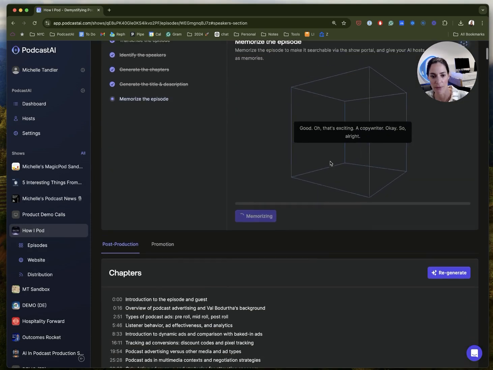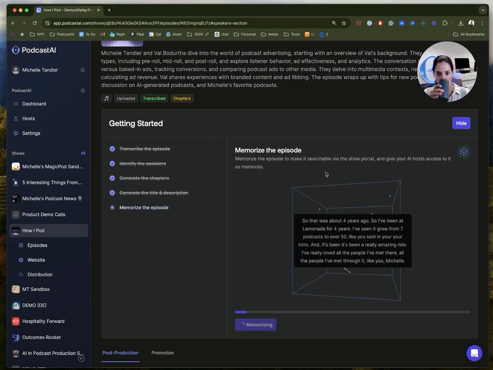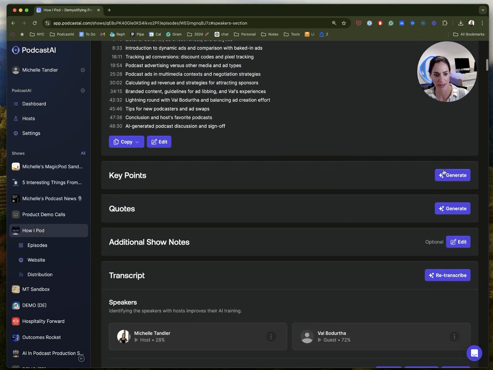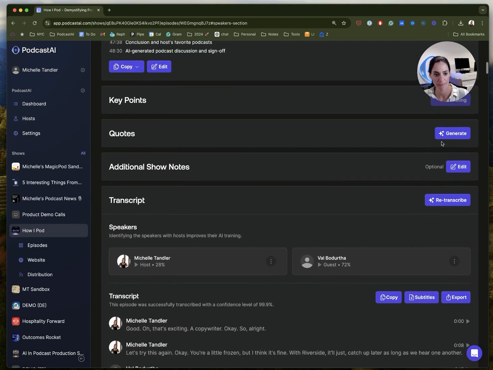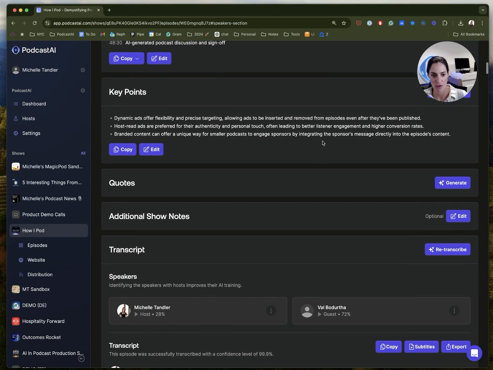Next, we will memorize the episode, and this makes it searchable. Okay, so while that is doing that, let's also generate key points. Dynamic ads offer flexibility and precise targeting, allowing ads to be inserted and removed from episodes. Great. Host-read ads are preferred for their authenticity and personal touch. Okay, so these all make sense.